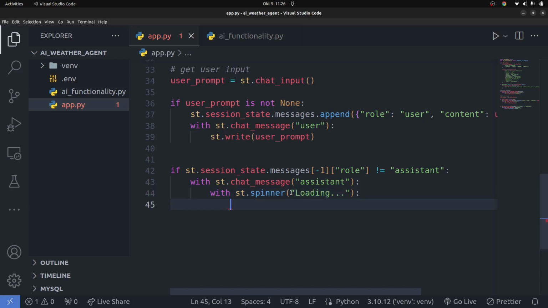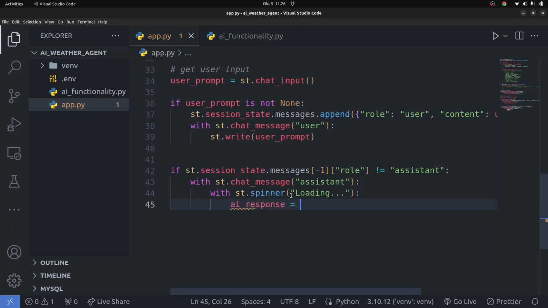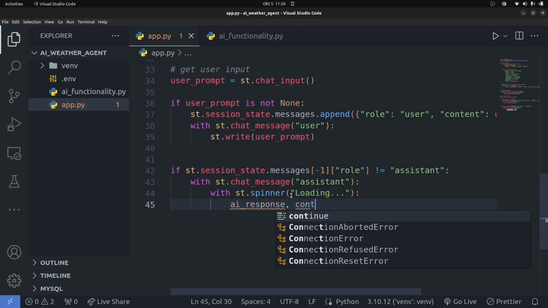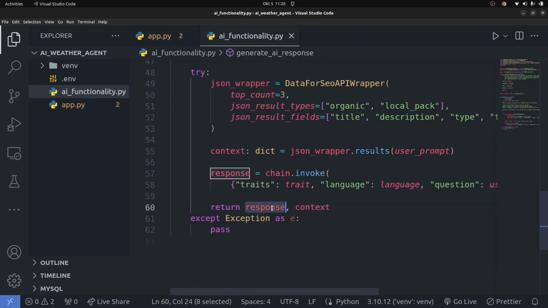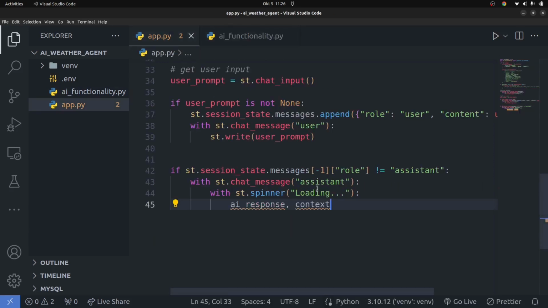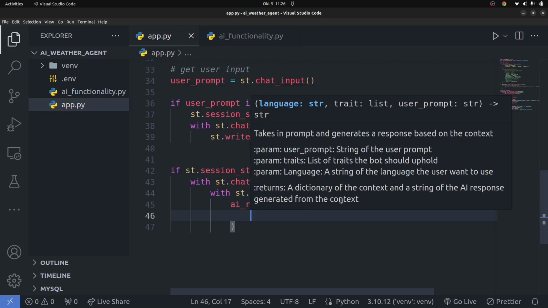And then inside of this context manager, we're going to get the AI response. So we're going to say ai_response. You're getting the AI response and the context, right? Because you're going to call this function, and it's going to return to us the AI response and the context. So I'm going to say ai_response, context is going to be equal to generate_ai_response. You need to pass in a couple of things.